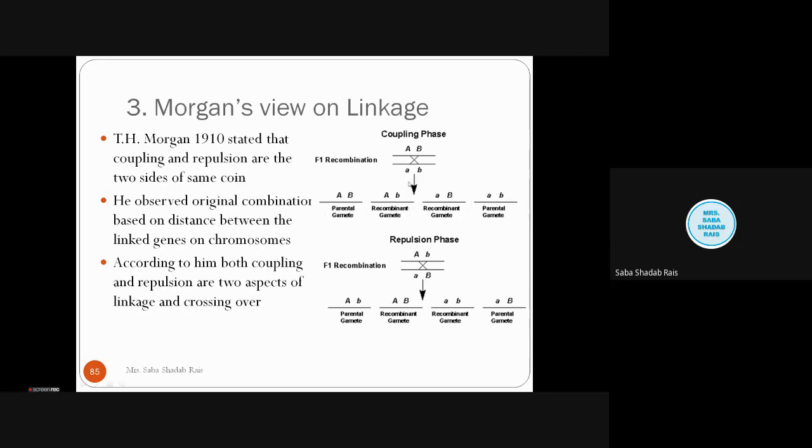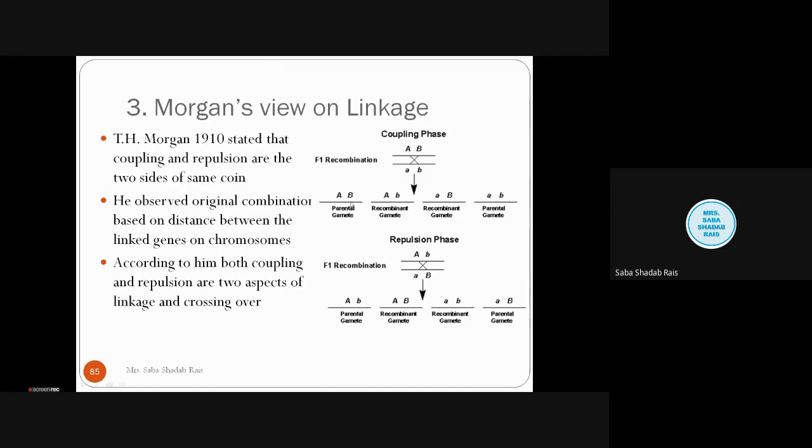So first gamete, because crossing over is going to take place between the parental gametes. Parental gametes fuse in the case of sexual reproduction. So at that time he said that we can get four combinations in both the phases, coupling as well as repulsion. This is what we assume when we are crossing in a dihybrid cross, right? Only the thing is we are writing it in a way: capital A, capital B, small b, crossed with capital A, capital B, small b, and we are making the four types of gamete.